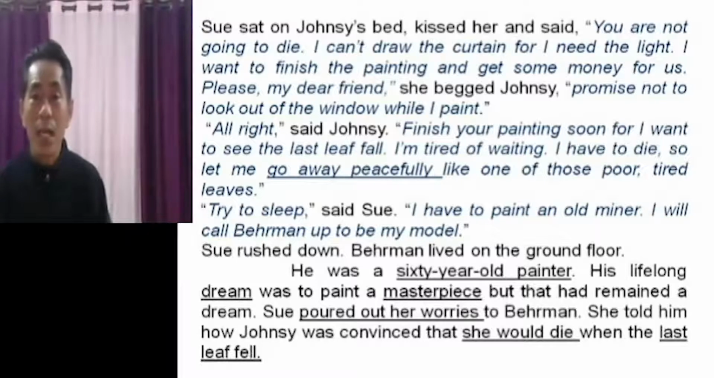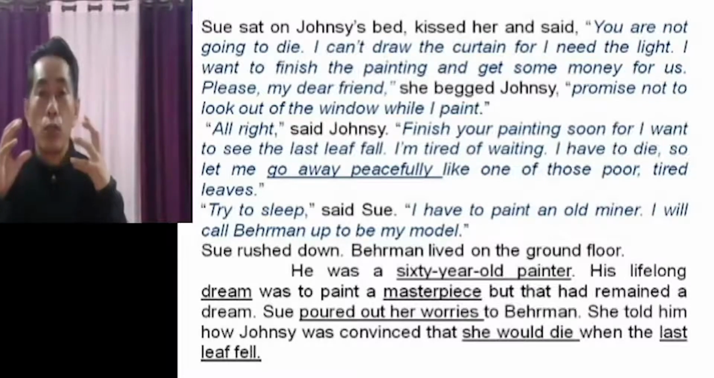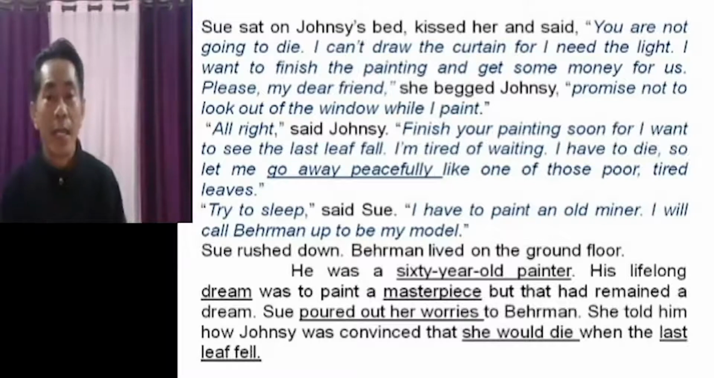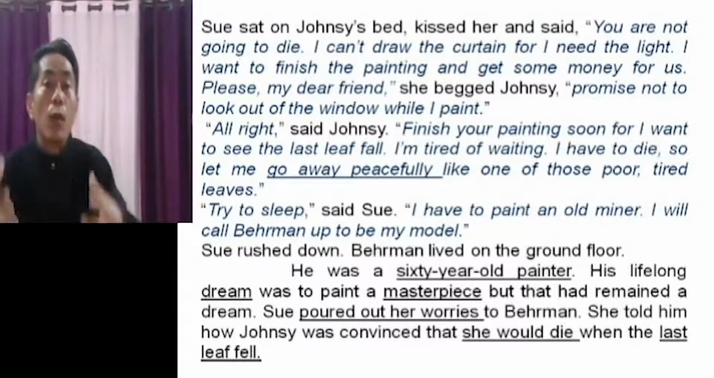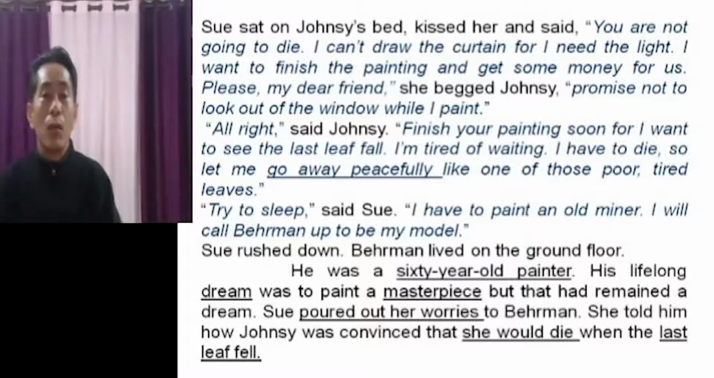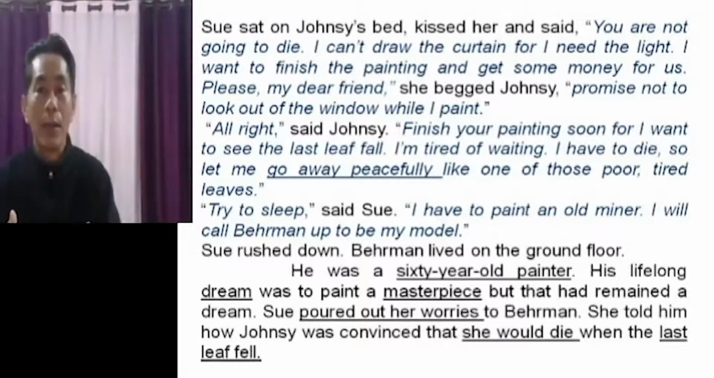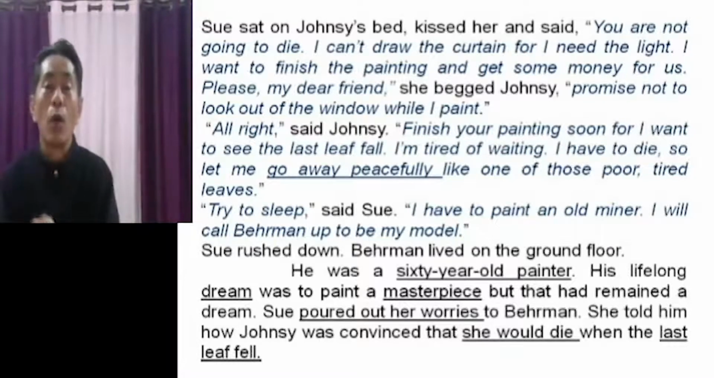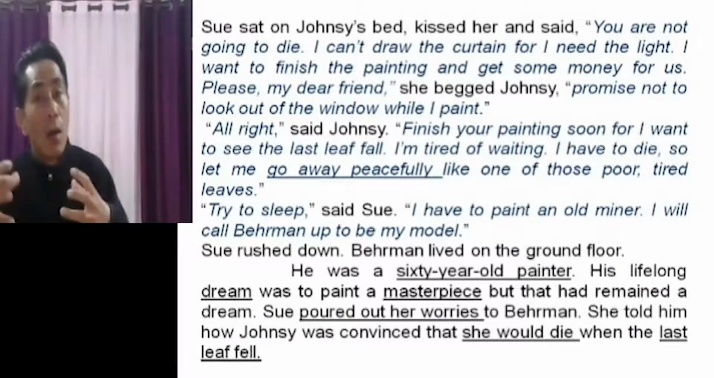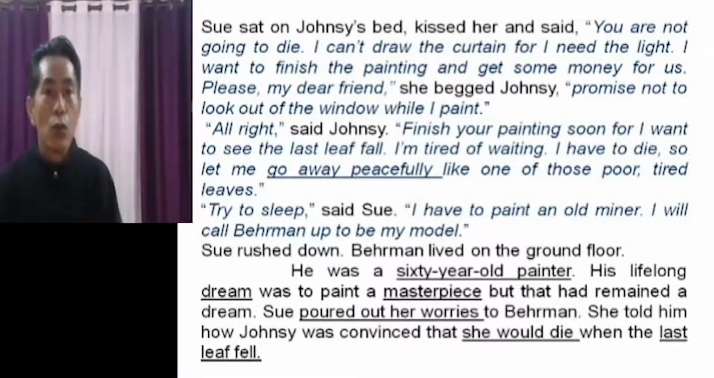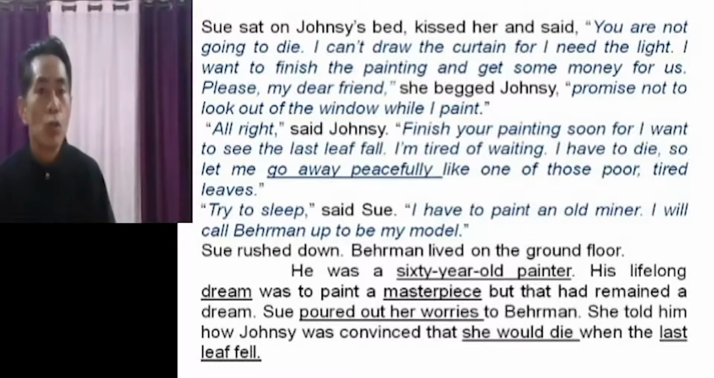So she is a painter. She wanted to do a painting of an old miner. So for that, she obviously needed one model. A model means the person who serves as an example. For the artist, they need a life model from whom they draw the picture, isn't it? So Sue said that she's going to call Behrman to work as a model for her so that she could paint an old miner. So who was this Behrman? Where was he staying?